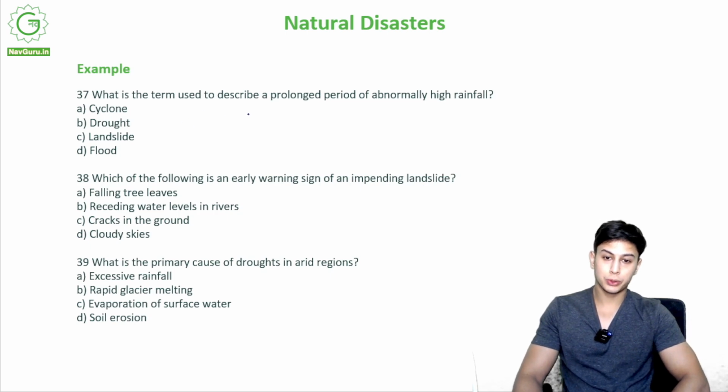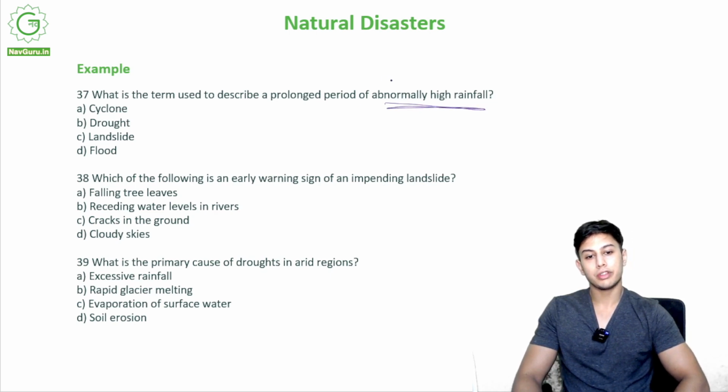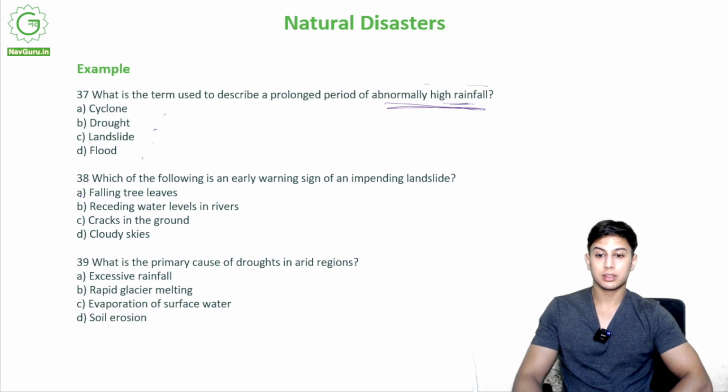What is the term used to describe a prolonged period of abnormally high rainfall? Prolonged period of abnormally high rainfall. Okay, high rainfall, not low. Cyclone, drought, landslide, flood. Of course, it is D, flood.